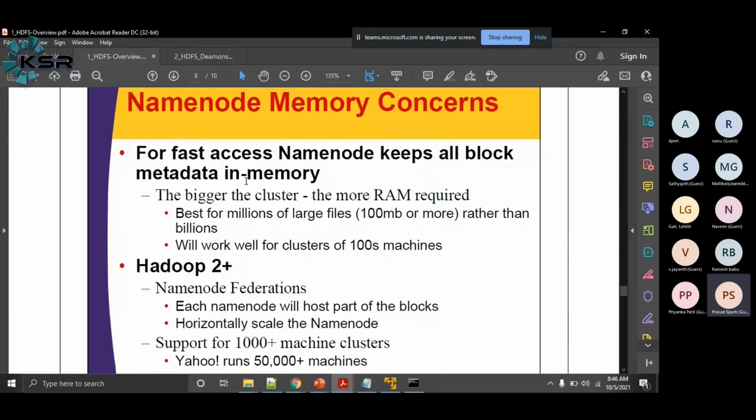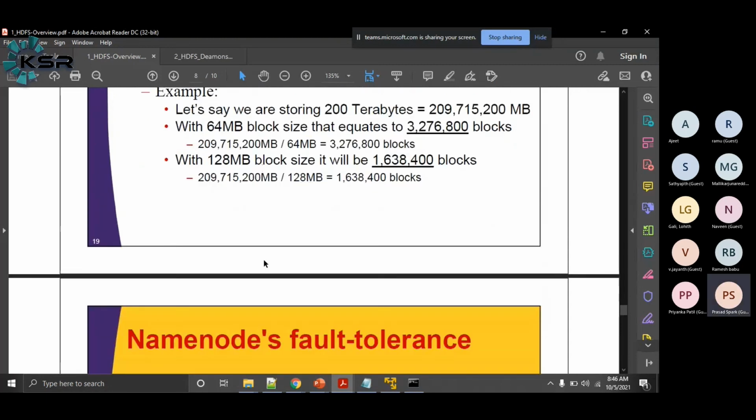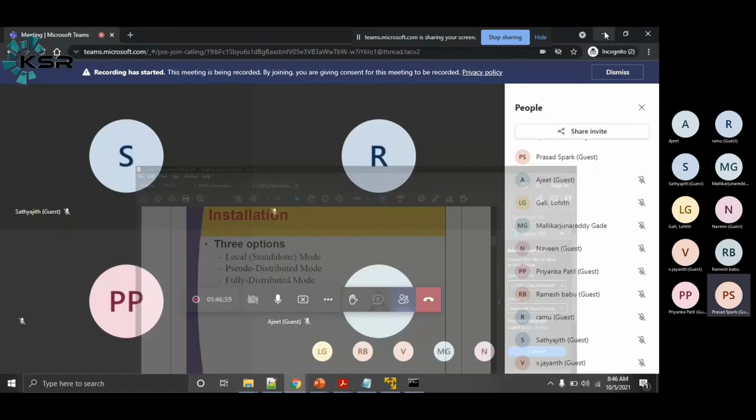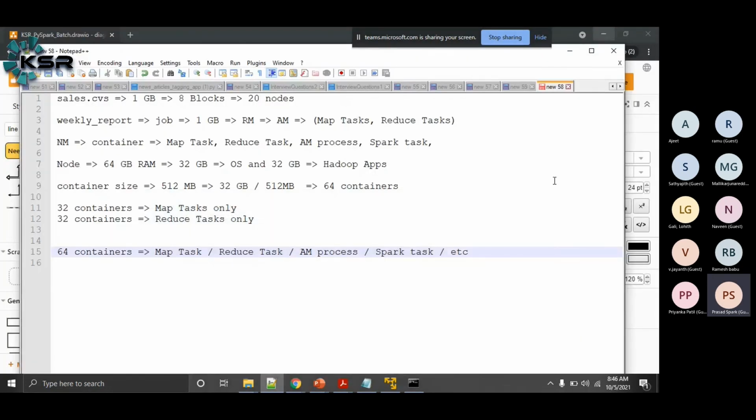I thought of showing it today, but initially we'll keep these classes to 1.5 hours. Slowly we can make it 2 hours so that we can understand it better. Again, for MapReduce also, all the diagrams are there. Once we see them, you'll get a good understanding.